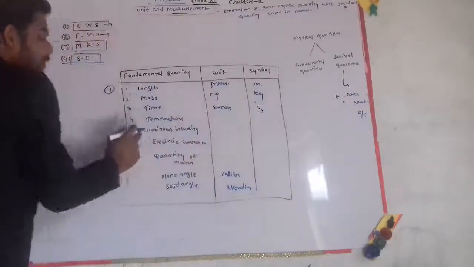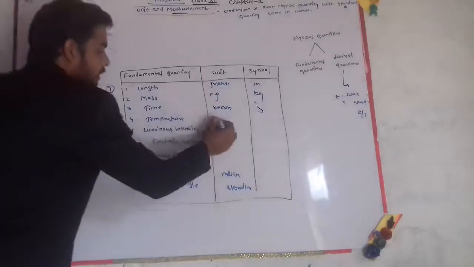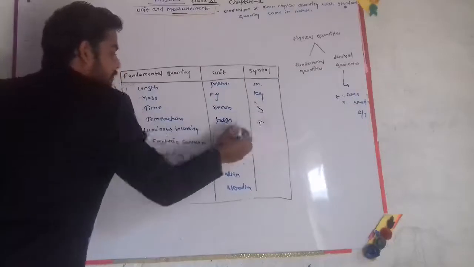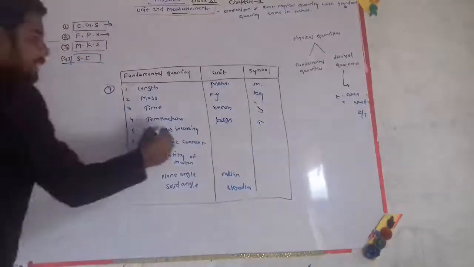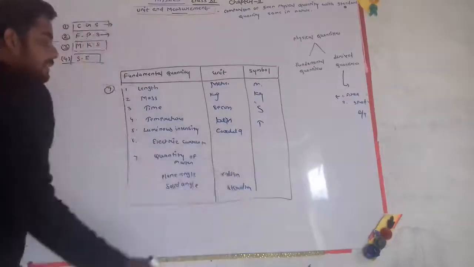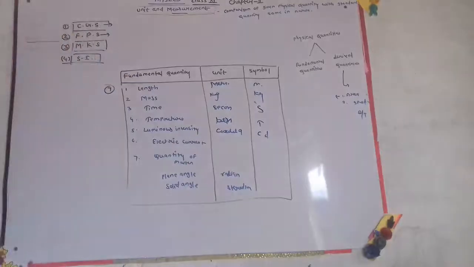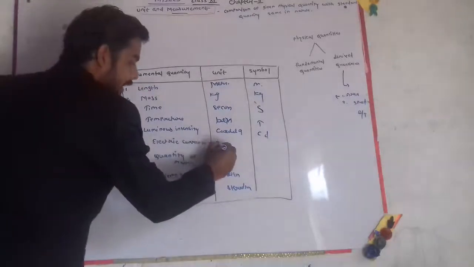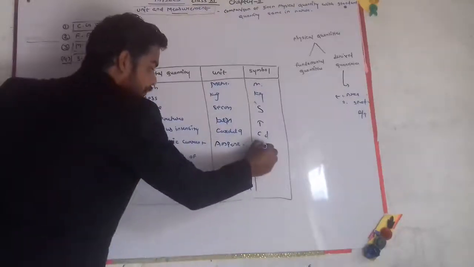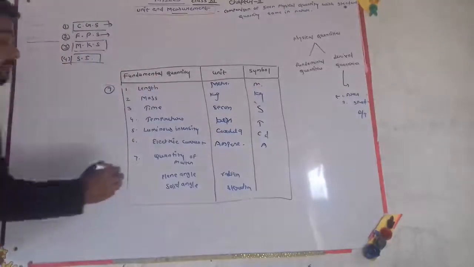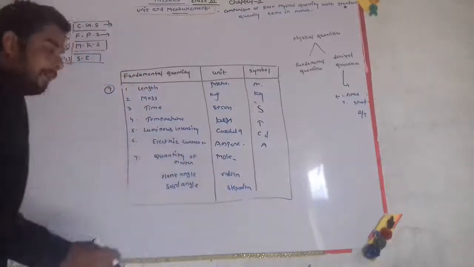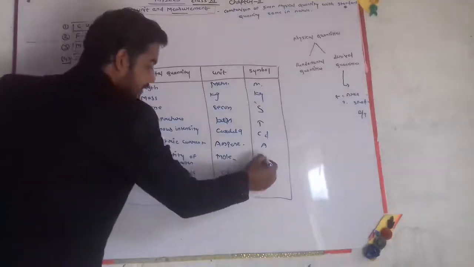Temperature is measured in Kelvin, represented by K. Luminous intensity is measured in candela, represented by cd. Electric current unit is ampere, represented by A. Quantity of matter unit is mole, as we have seen in the Avogadro number, represented by mol.